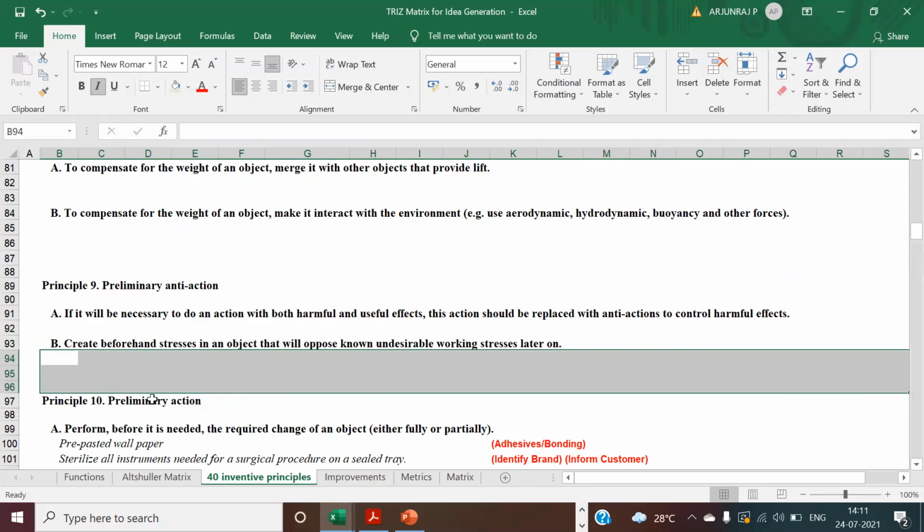There are two. One is preliminary action, that is what I told you now, and the preliminary anti-action is nothing but against that.